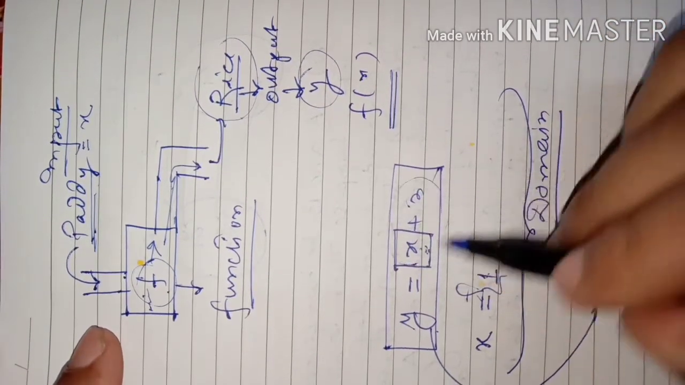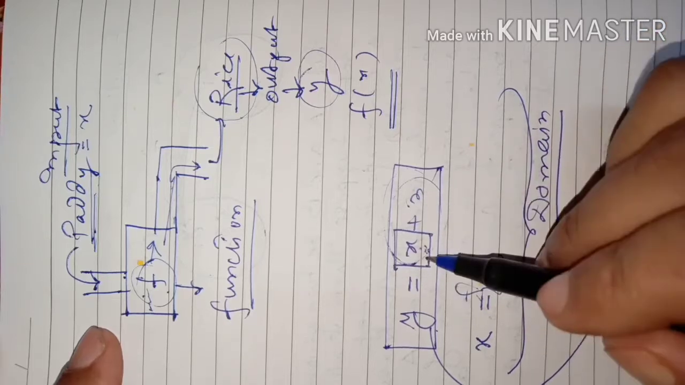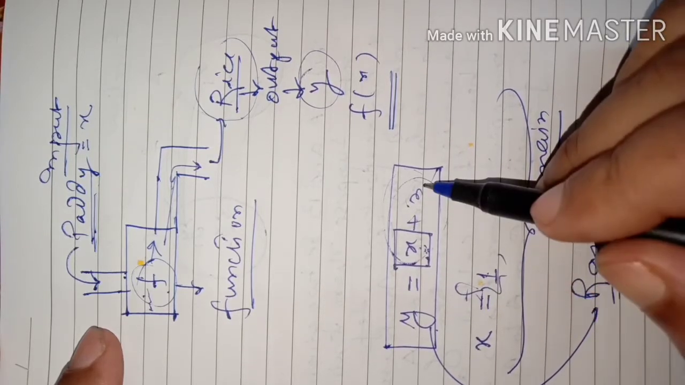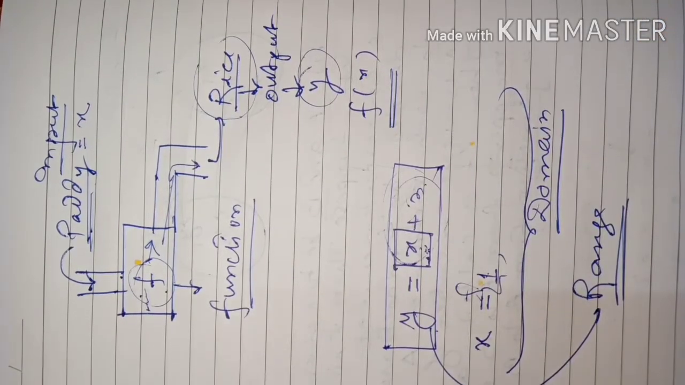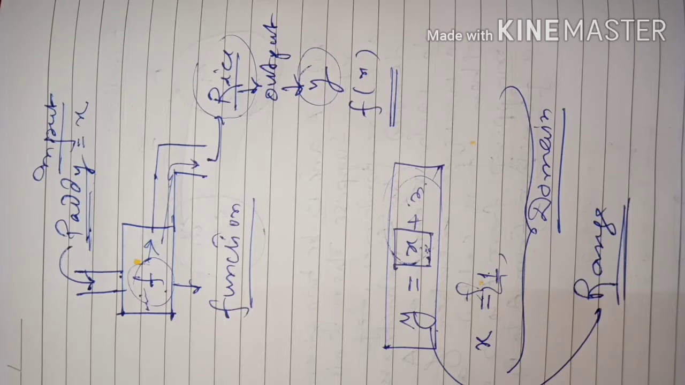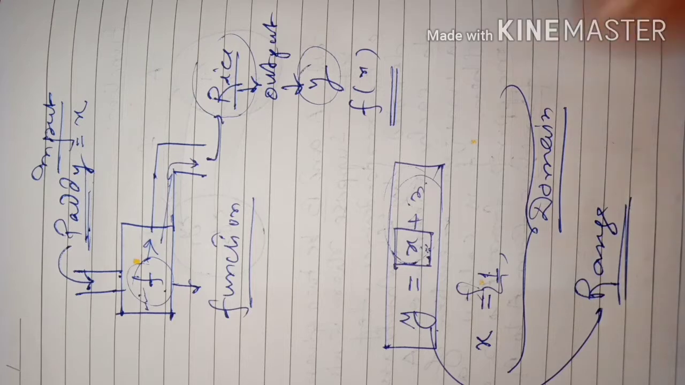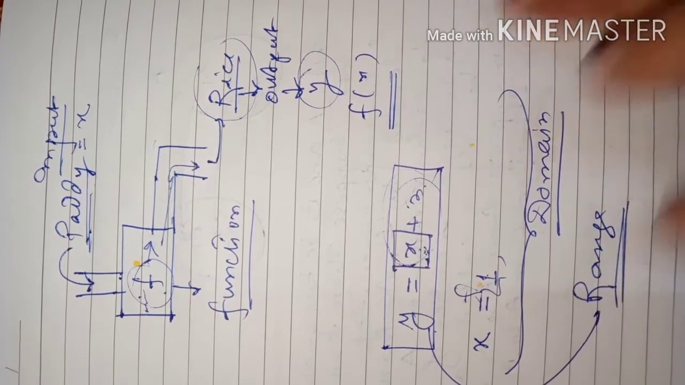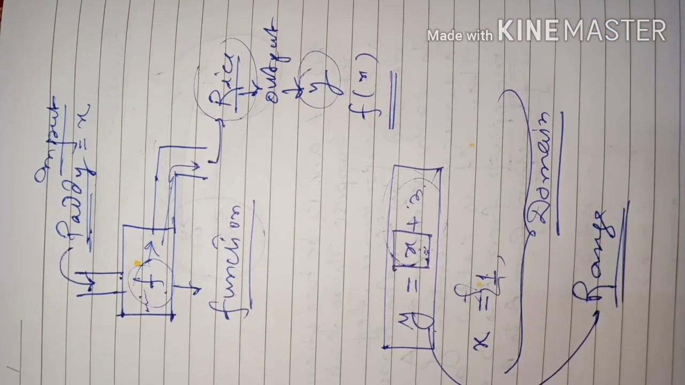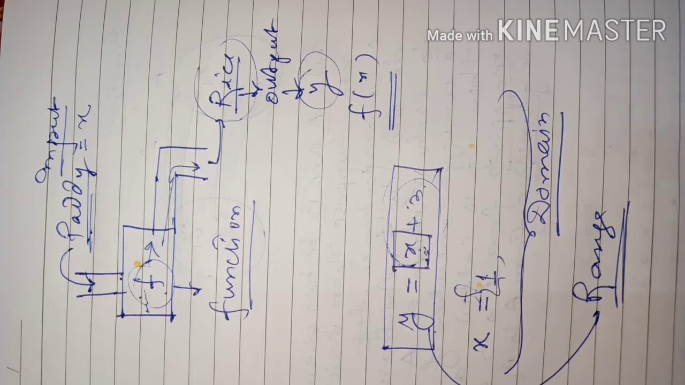It means the processing will take place here. X will take values. After that, it will be added with 3. That addition is processing. Are you understanding, students? In simple language, I am trying to tell you what a function is. From a set of values to another set of values, there is a correspondence. And that correspondence is a function.